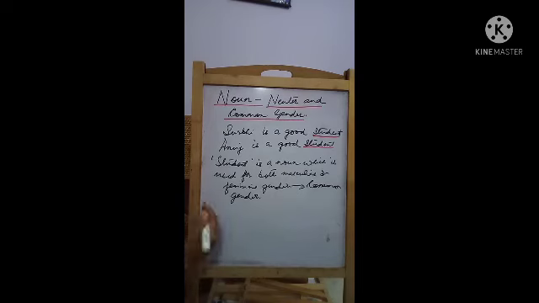Okay, so let us see some examples where this noun is a common gender.